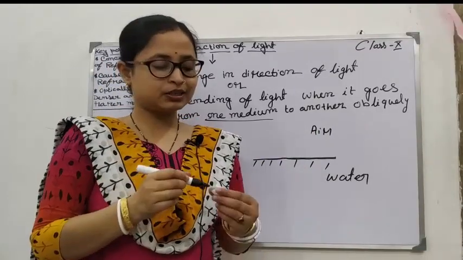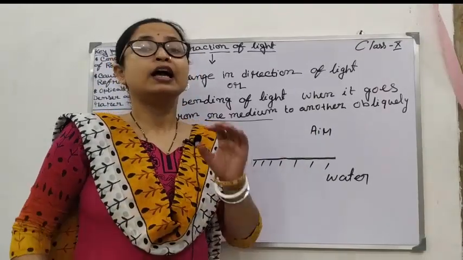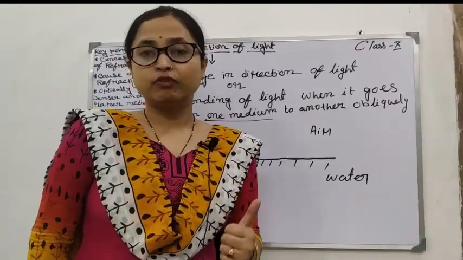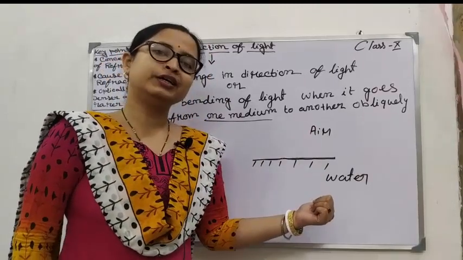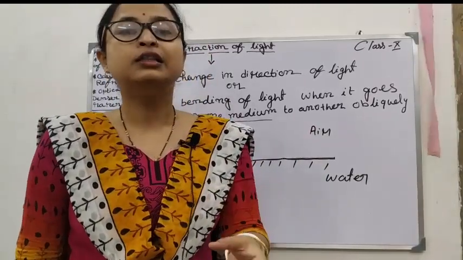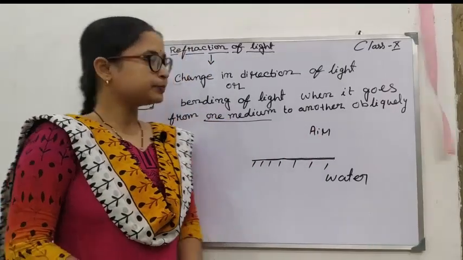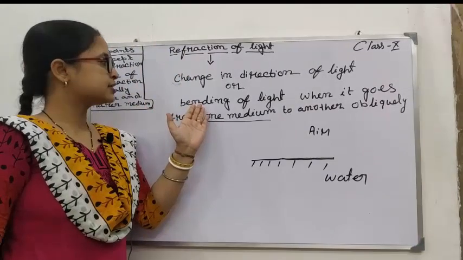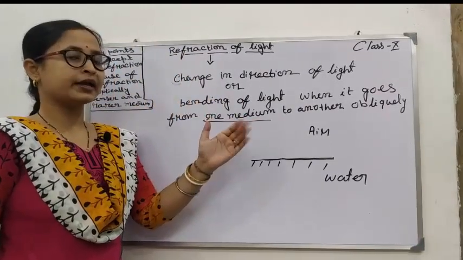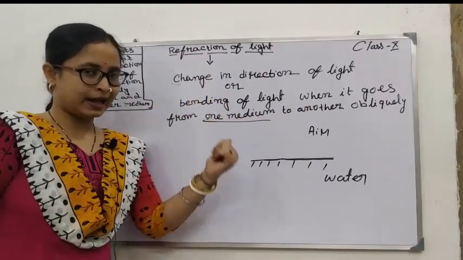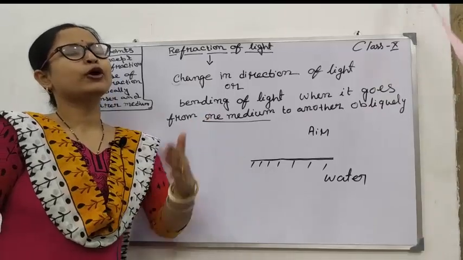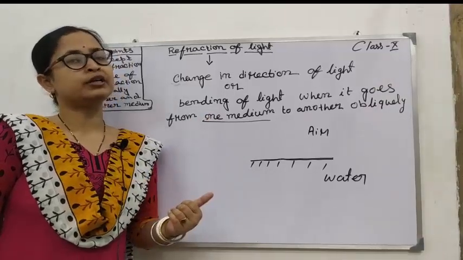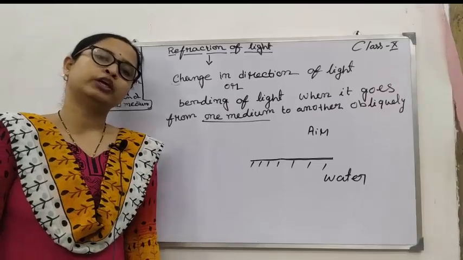Clear? You have to remember this point for 1 mark question. Refraction takes place at the boundary of these two media, or at the interface where the two media meet. Clear? So again, let us sum up. Refraction is defined as the change in direction of light or bending of light when it travels from one medium to another medium obliquely.